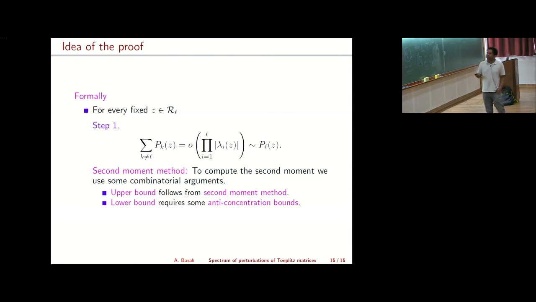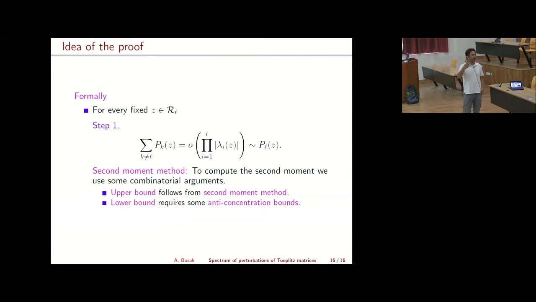And how do you show that? There are two steps. First, you need to show that this sum over PKZ, where k is not equal to L, is little o of this quantity. Here we use the second moment method, and you need some combinatorial techniques, and that will give you this result. Now you need to show that this is of the same order as this. So you need an upper bound as well as a lower bound. For the upper bound, you use the second moment method again, and for the lower bound, you need to use some anti-concentration techniques, which I'm skipping here. There we really use the fact that the entries are complex valued random variables with bounded densities to get these anti-concentration bounds.